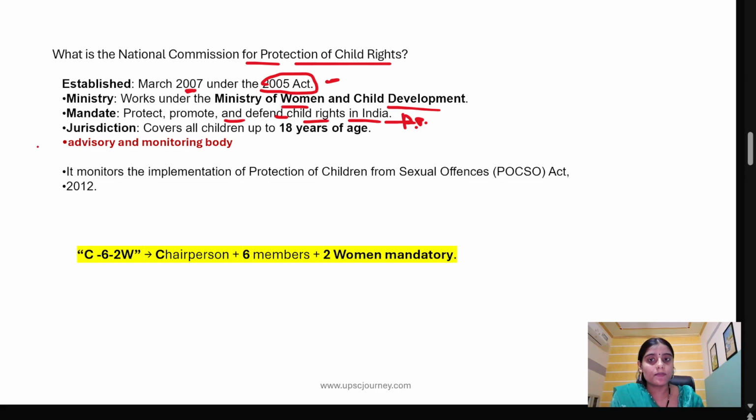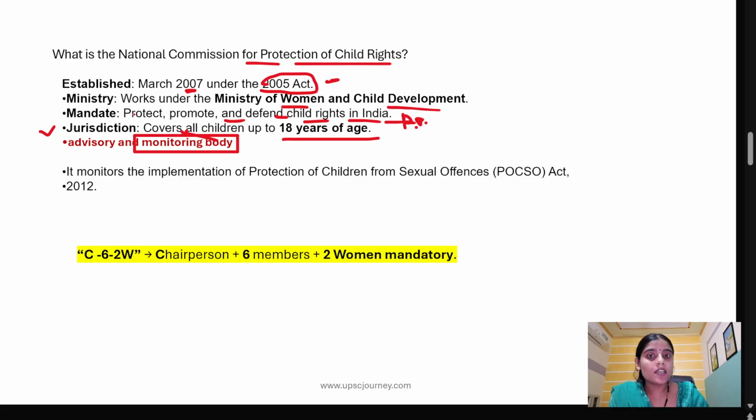About its jurisdiction, it covers all children, whether boy, girl or third gender, up to the age of 18. Those who are minors, less than 18, come under the jurisdiction of the National Commission for Protection of Child Rights. It is an advisory and monitoring body.